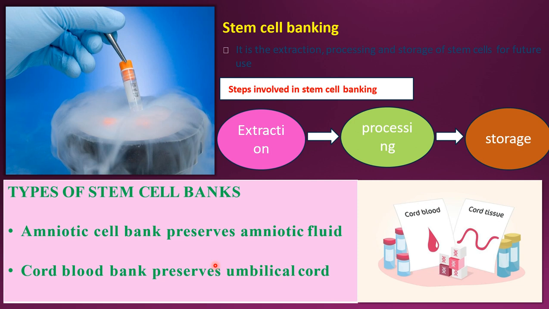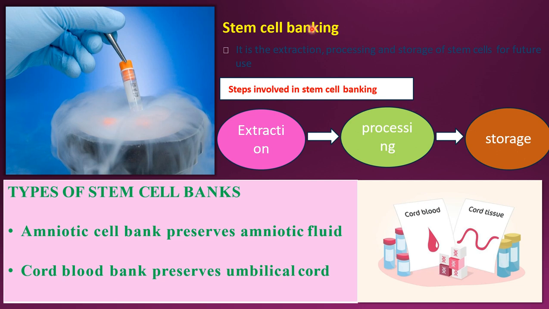Now, coming to stem cell banking. What is the meaning of stem cell banking? We have collected the stem cells maybe from the red bone marrow, umbilical cord, or from the placenta or blood. From that, we are collecting and extracting the stem cells. Before usage, we have to process it in a proper way. Processing and storage of the stem cells for the future. Extraction, processing and storage of the stem cells for future use. These are the three important steps in stem cell banking: extraction, processing method and storage.